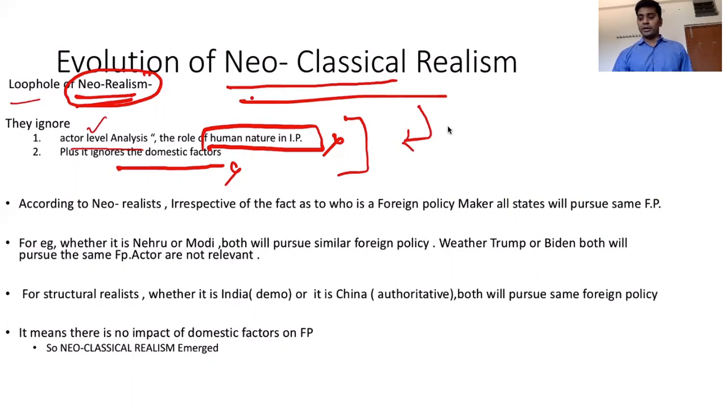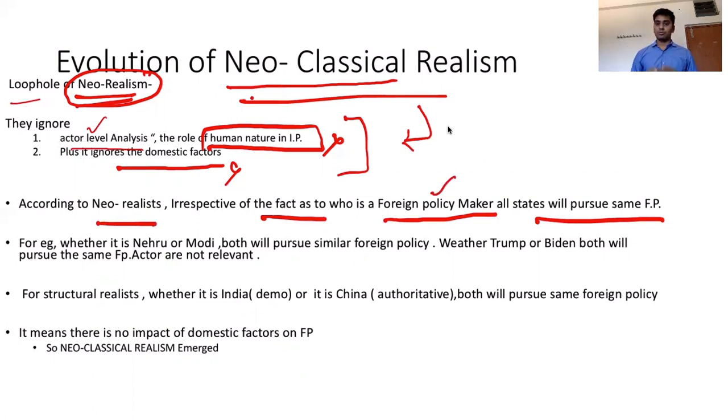According to neo-realists, irrespective of who the foreign policy maker is, all states will pursue the same foreign policy. Irrespective of the actor who is making the foreign policy of a state, all states will pursue the same foreign policy. This was the context in which neo-realists spoke.